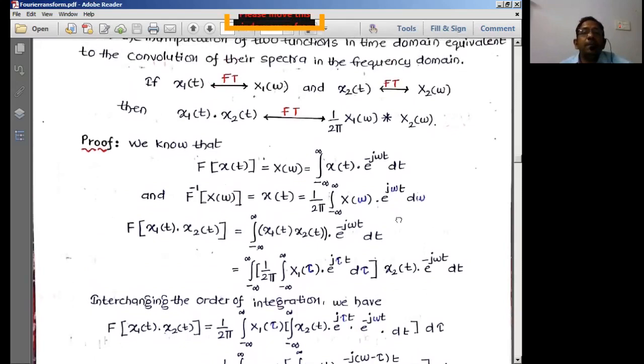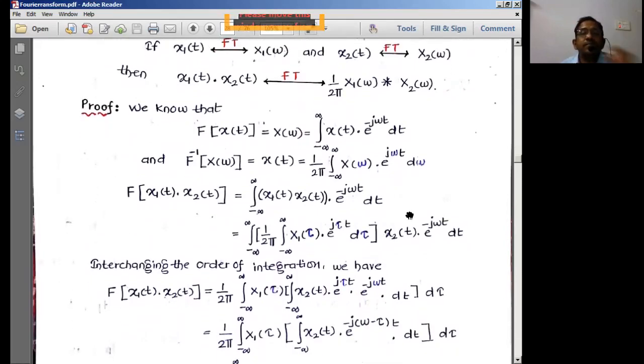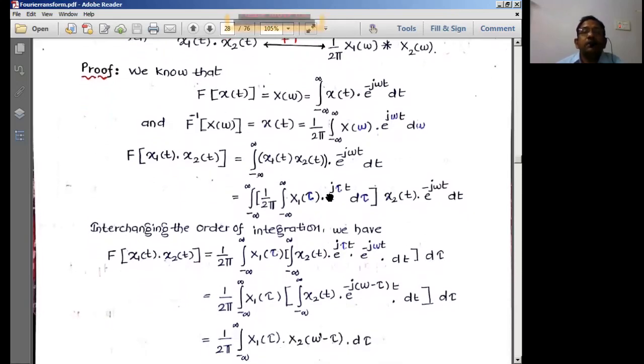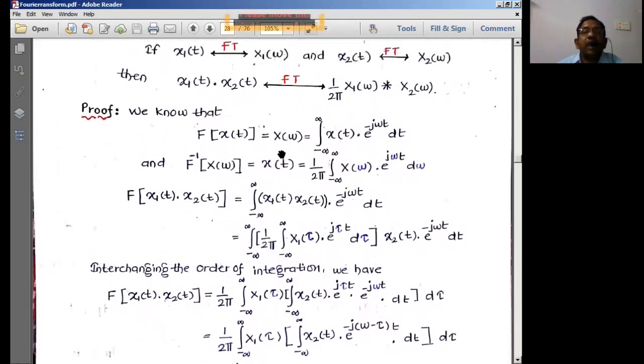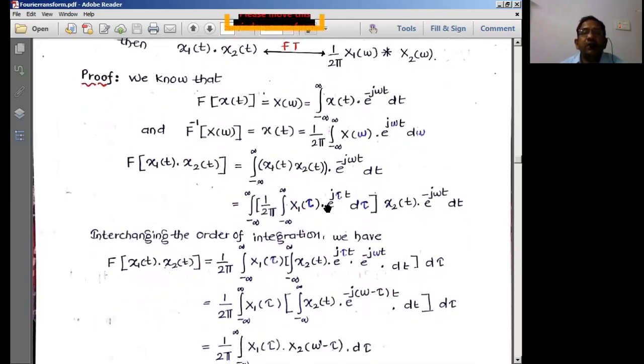See here now. x1 of t is a single x of t. Now I can write x1 of t, replacing the variable with a dummy variable tau.